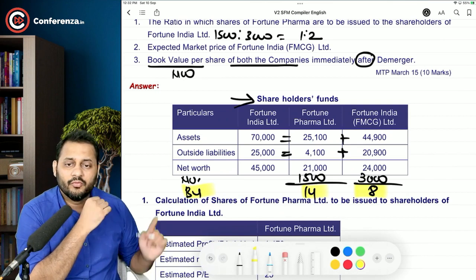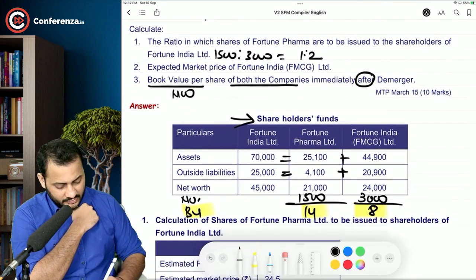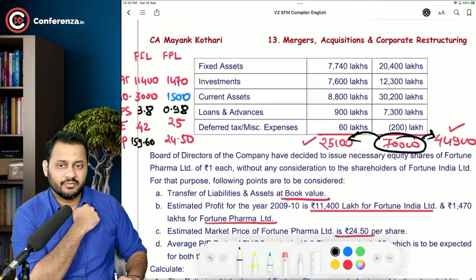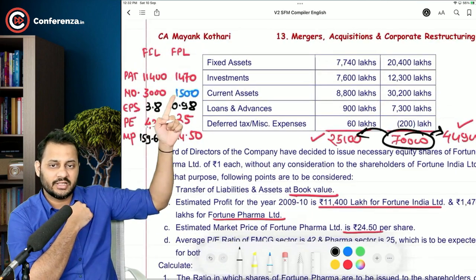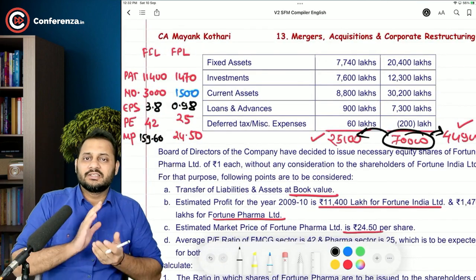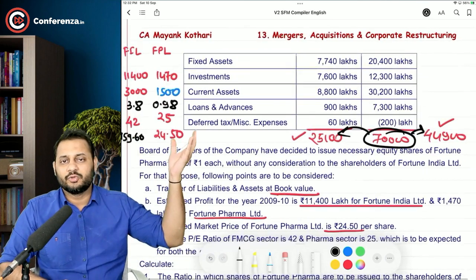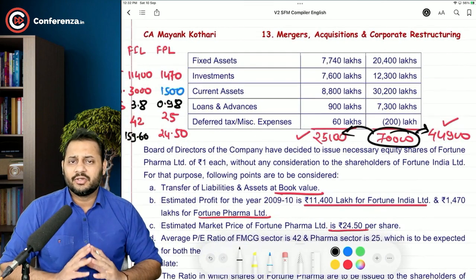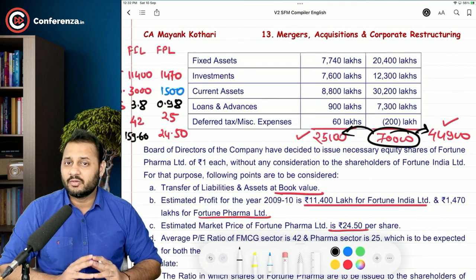Book value. Book value per share is nothing but net worth divided by the number of shares. We have the number of shares of both the companies, 3000 lakh and 1500 lakhs. Net worth is the assets minus liabilities. We have the assets total and liabilities total. Don't try to take the total of individual figures, because that won't match.